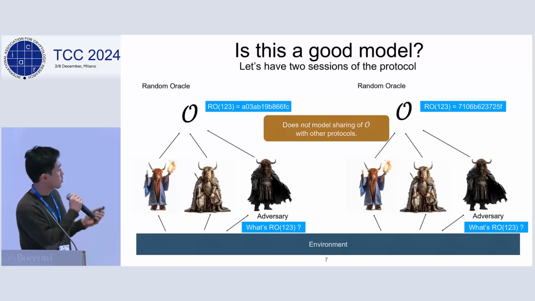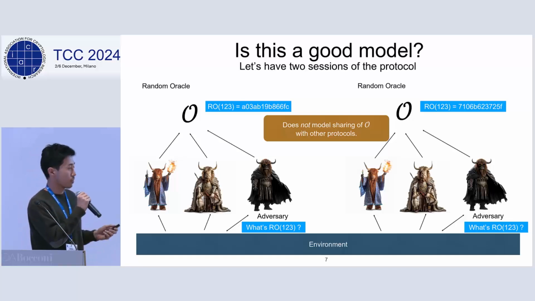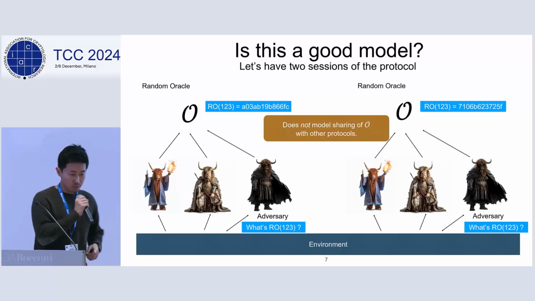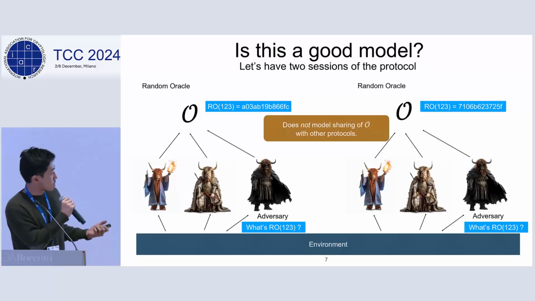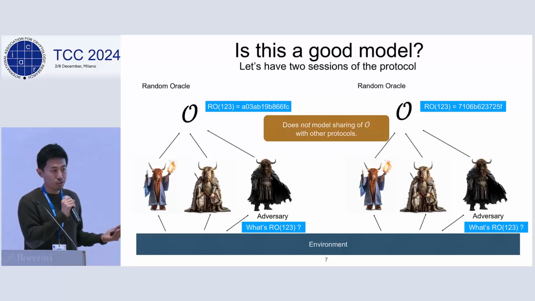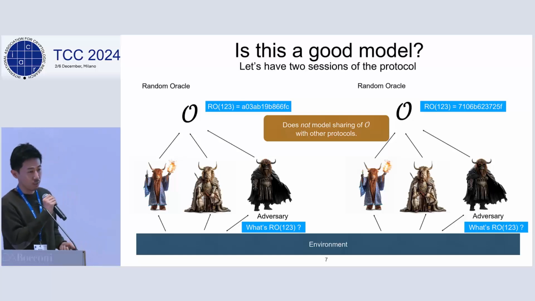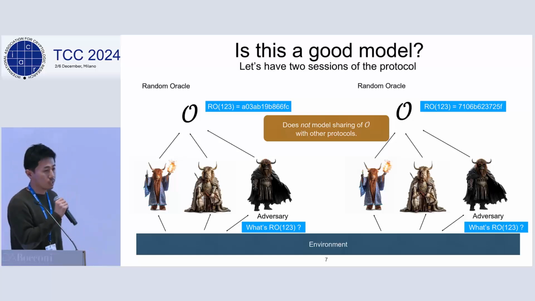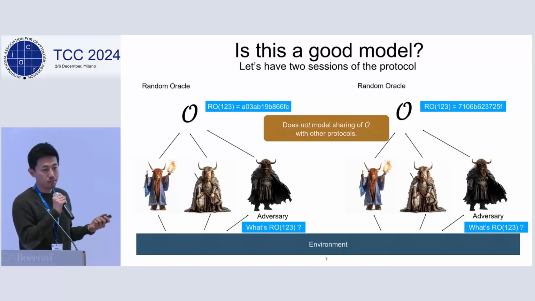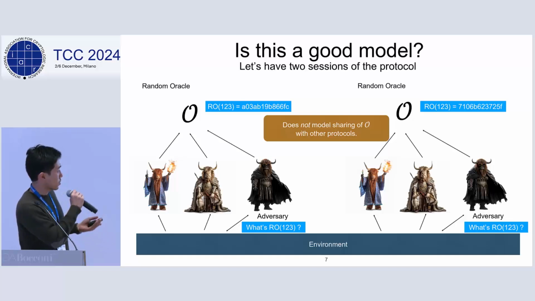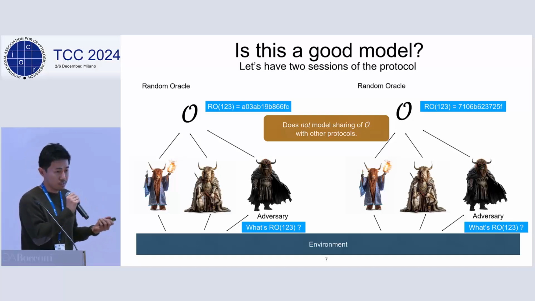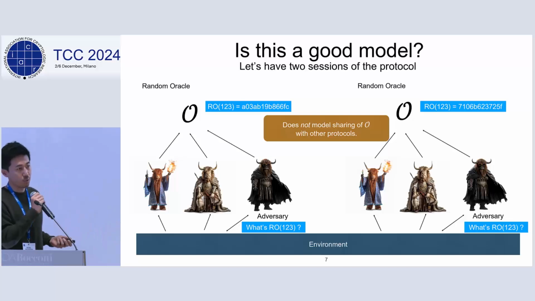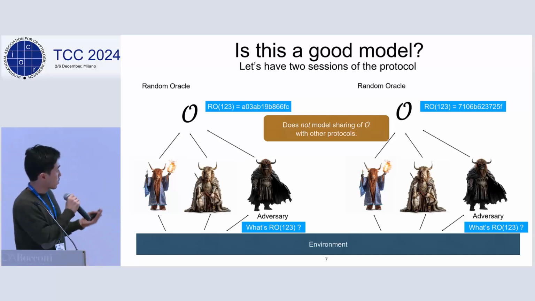Actually, previous work pointed out that this is not a very good model. Let's see why. Consider two sessions relying on the random oracle. If you treat the random oracle as a local functionality, each session has an independent and fresh instance of the random oracle. So we face a weird situation.